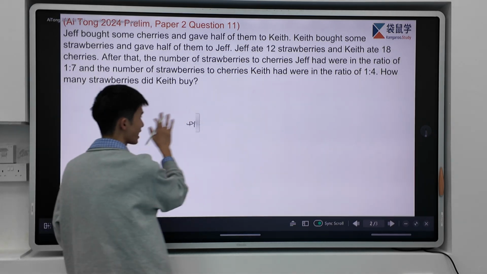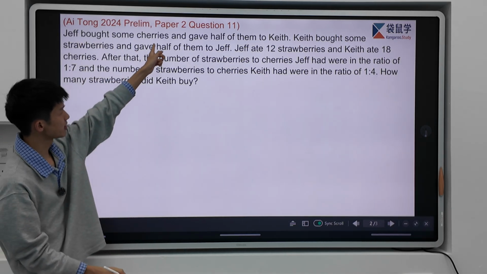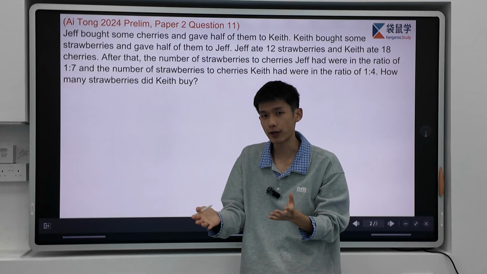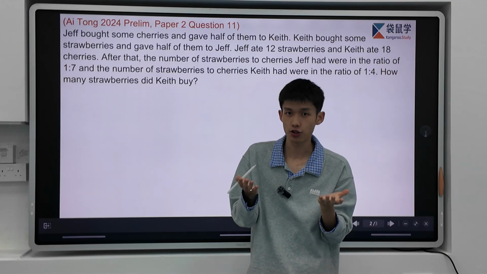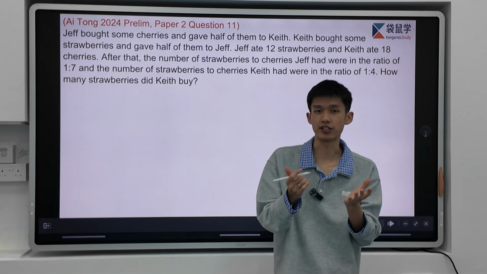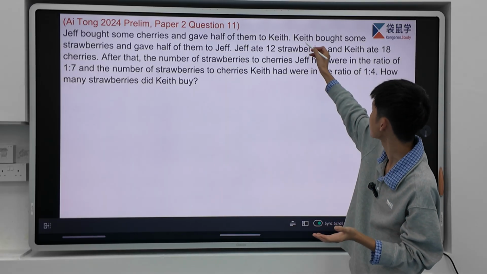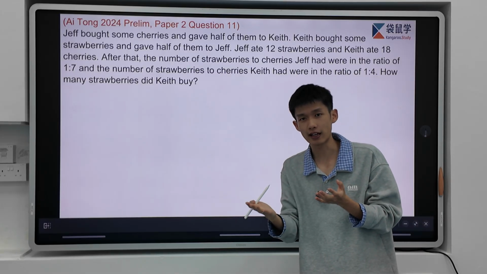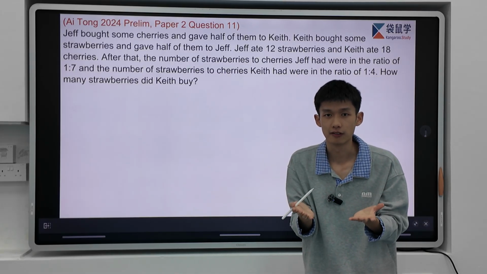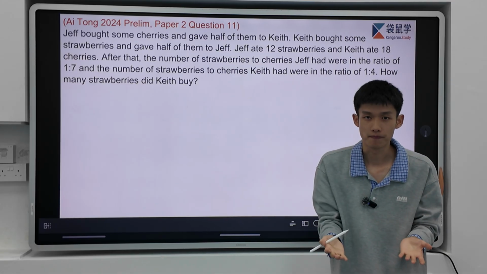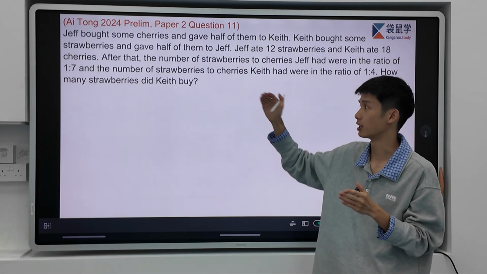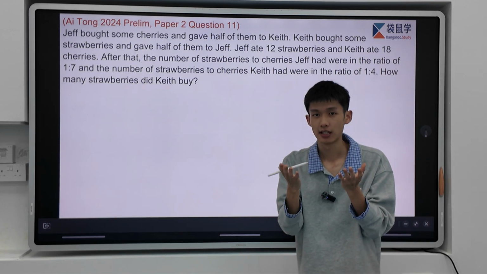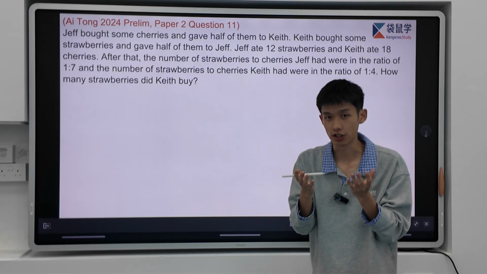So over here, that actually means Jeff bought some cherries and gave half of them to Kiss. So after he gave, the number of cherries that Kiss had and Jeff had should be what relation? Yes, they should be the same. And Kiss also bought some strawberries and gave half of them to Jeff. So the strawberries that Jeff and Kiss have should be what relation? Also the same. Now, that's actually the meaning of the first sentence. The number of cherries they both have is the same, and the strawberries they both have is also the same.